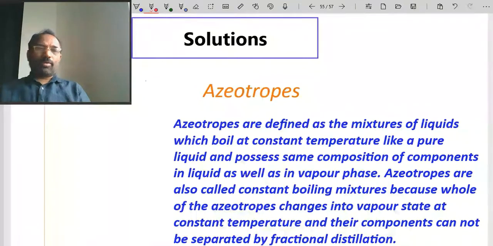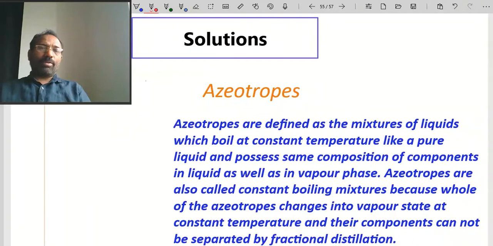In case of an azeotrope, the composition of liquid as well as vapor is the same. Therefore, we cannot separate the component liquids by the fractional distillation process. So, what is an azeotrope? The constant boiling point mixture is called an azeotrope. In azeotropes, the composition of liquid as well as vapor is the same, therefore the component liquids cannot be separated by fractional distillation.